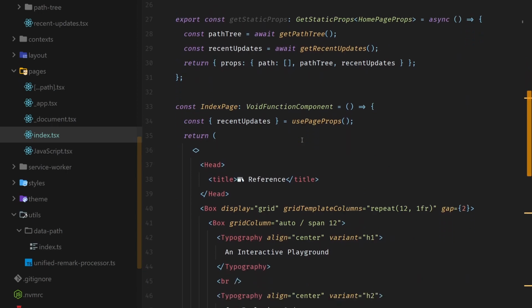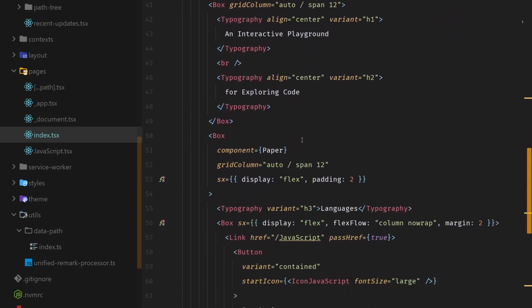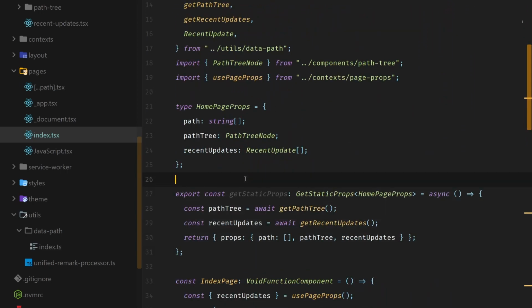Okay, in the last video, we took a look at adding Markdown front matter to our Markdown files and then parsing them. And in this video, we're going to finally fix that updates component that wasn't sorting things properly because it was using the file timestamps and not my Markdown front matter that I added. So inside my index.tsx and JavaScript pages, inside of my getStaticProps function, I use a function called getRecentUpdates.